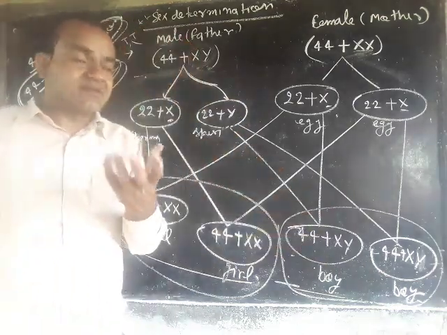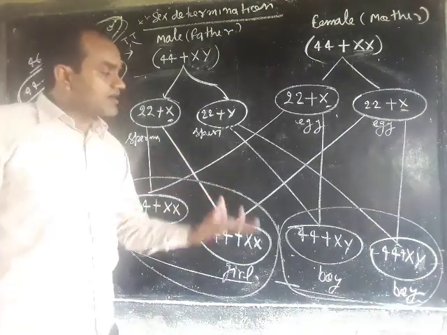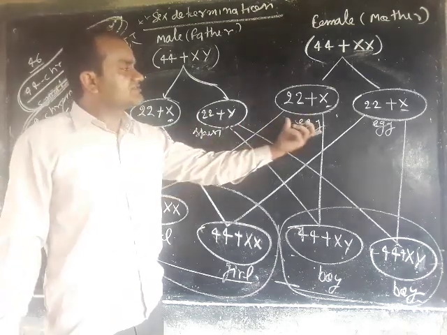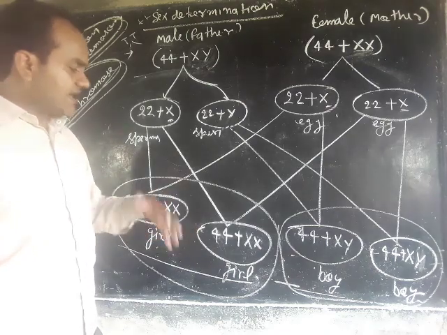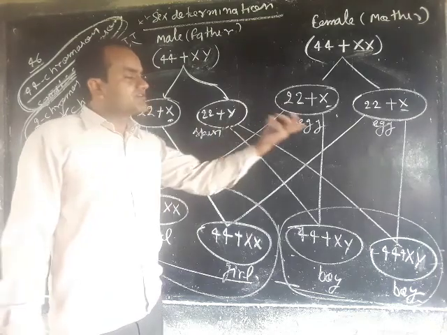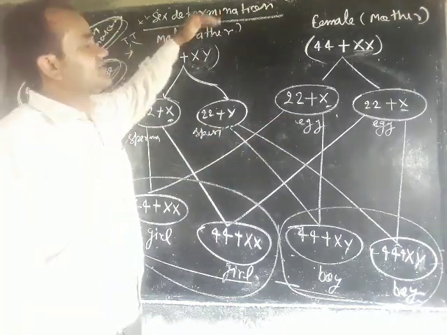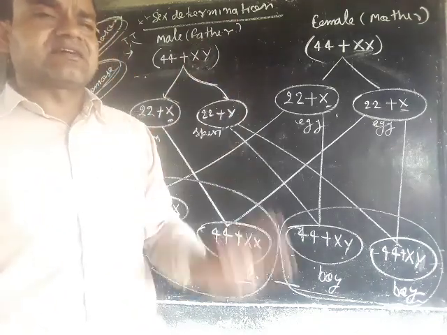So it is clear that a boy or girl is a coincidence, depending on what type of sperm fuses with the egg, and this totally depends upon the father. So this is sex determination.